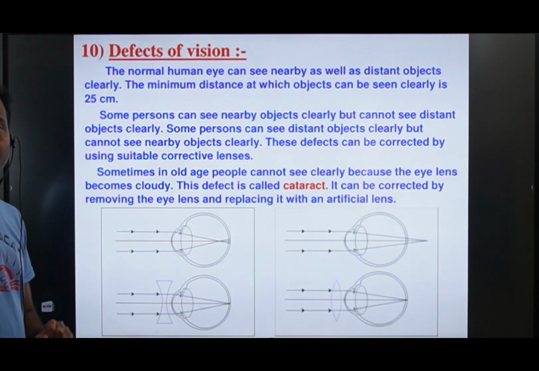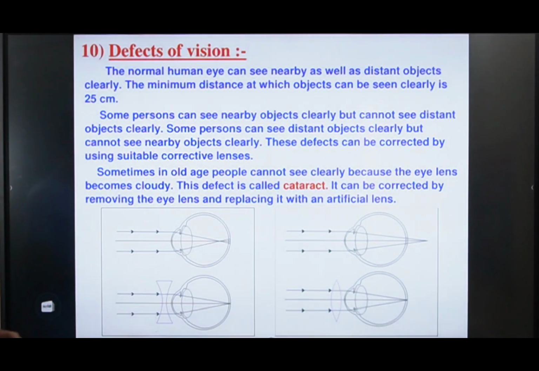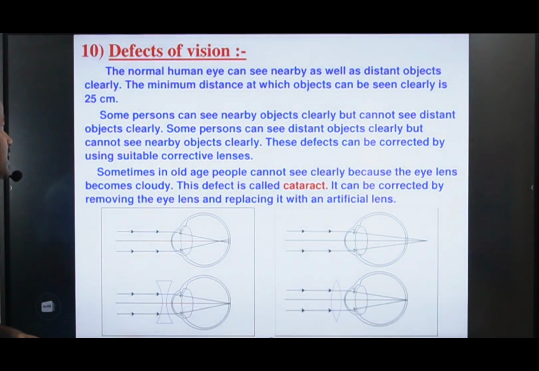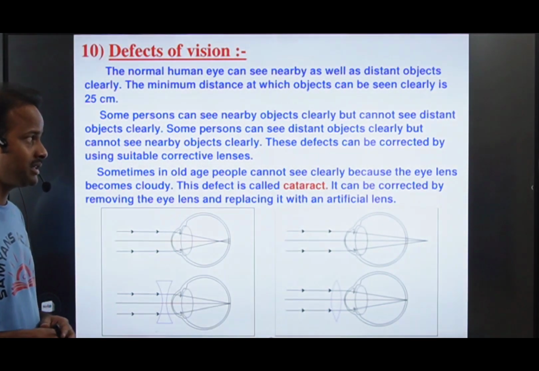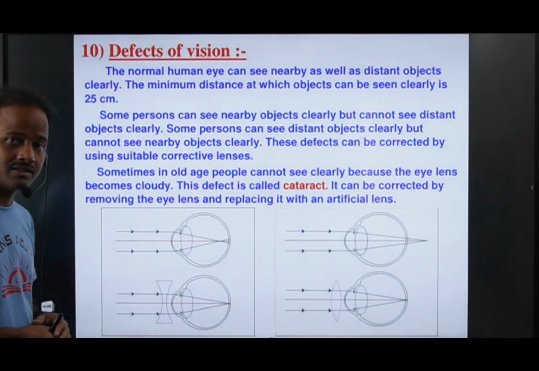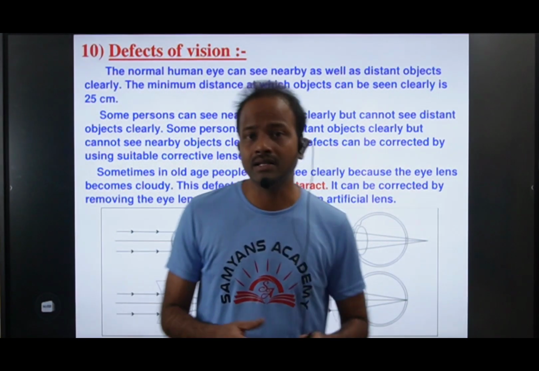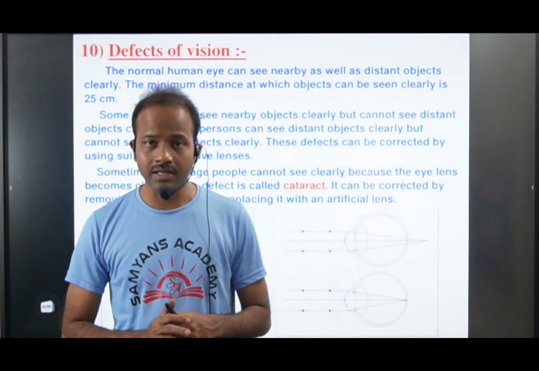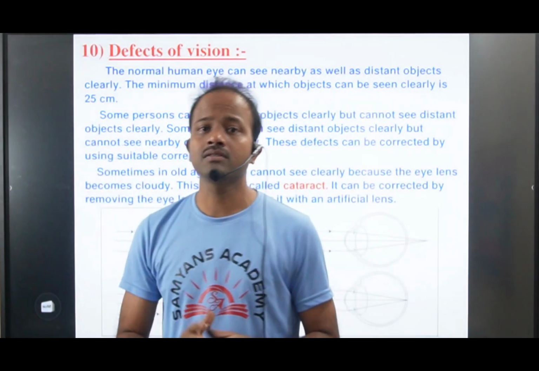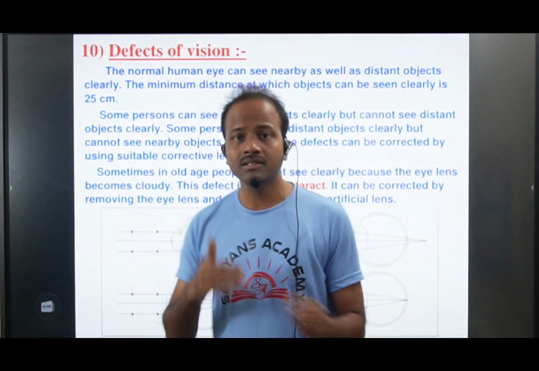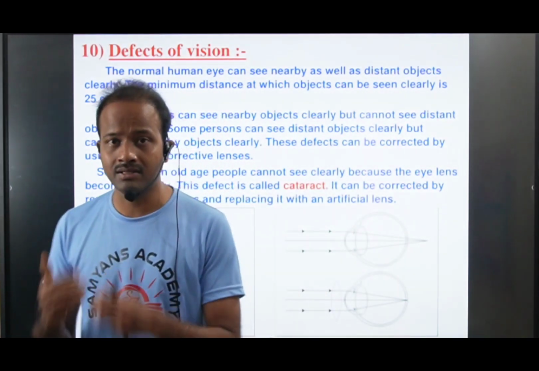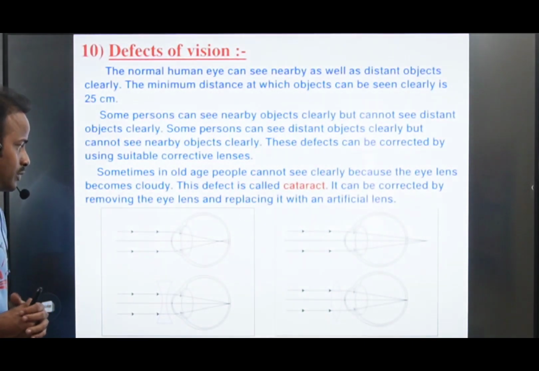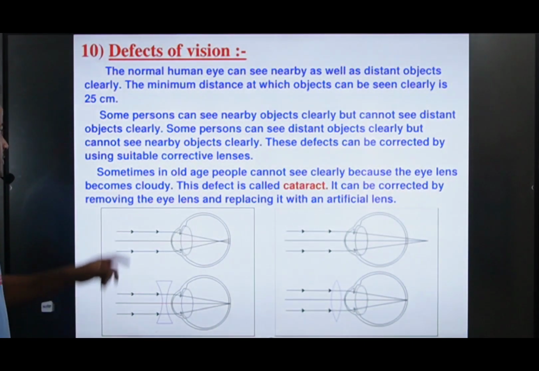That is 25 centimeters. Some persons can see nearby objects clearly but cannot see distant objects clearly. Some persons can see distant objects clearly but cannot see nearby objects clearly. These defects can be corrected by using suitable corrective lenses. How can we correct them? Let us see now.